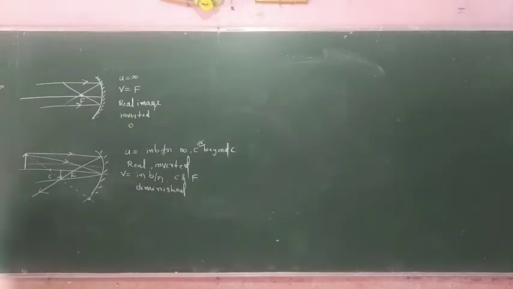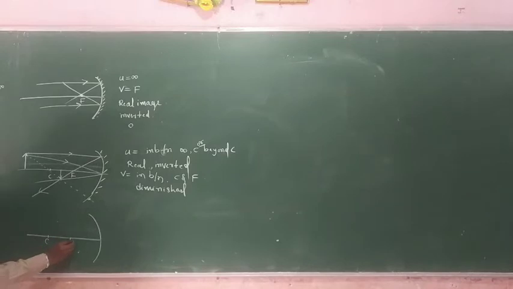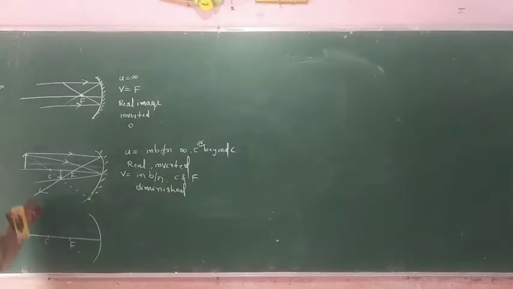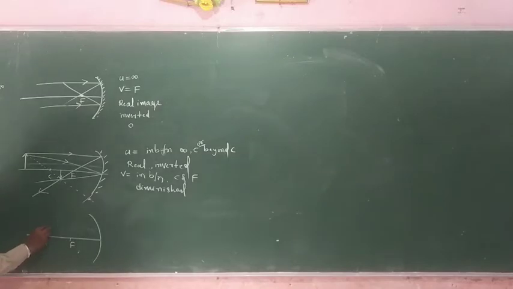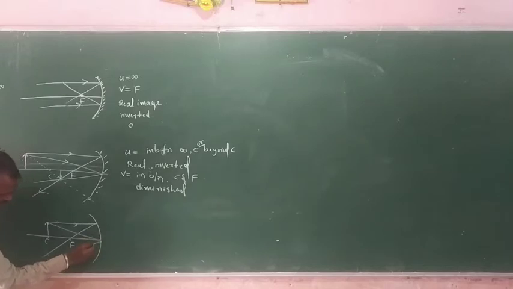Okay, another one. Suppose the position of the object changes again. This one is C and this one is F. So the object position we consider exactly at F. Here this one is an incident ray and this one is a reflected light ray.